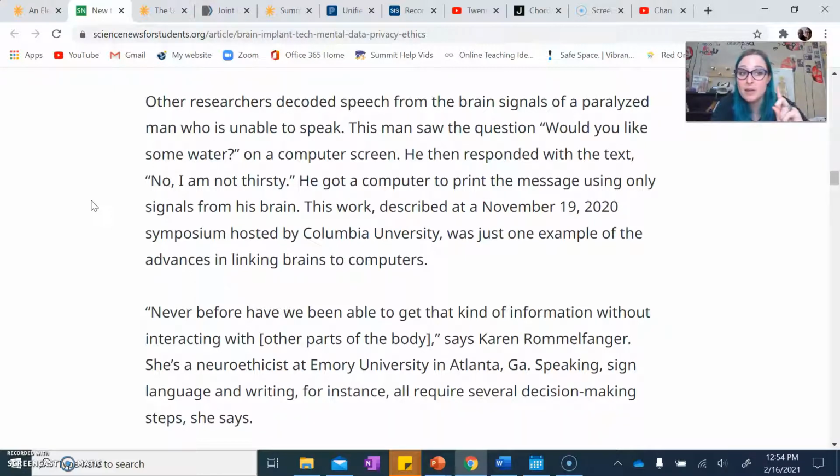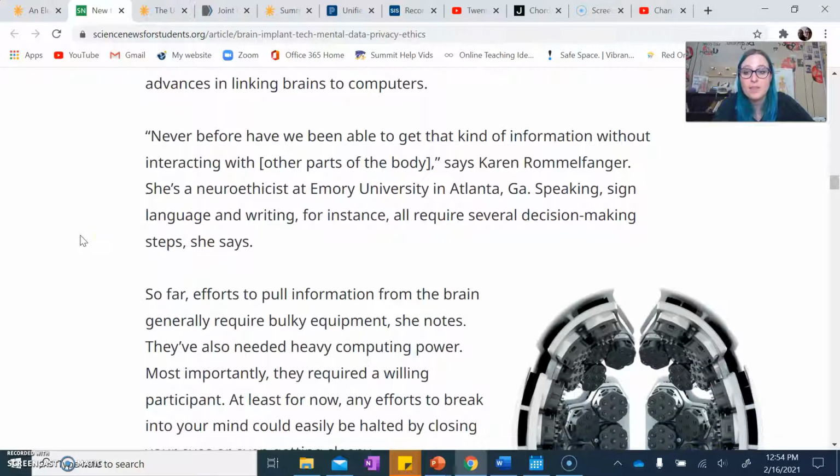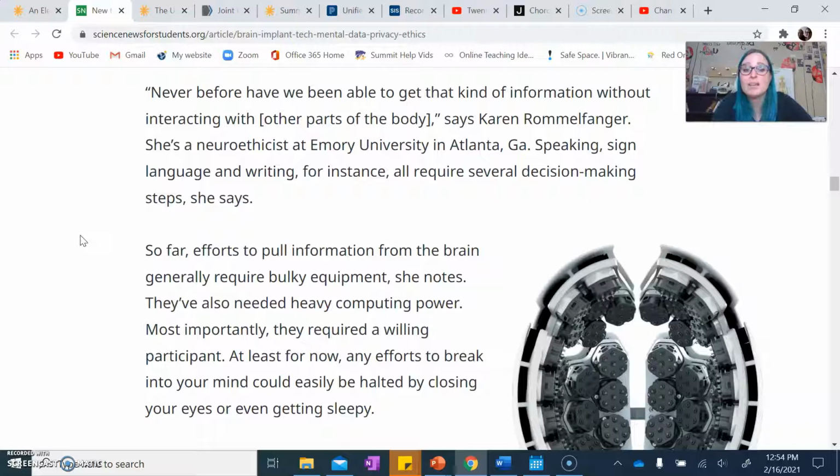Now note, 2020, that was just a couple months ago that this research came out. That is amazing. Someone who's not able to speak can have their thoughts translated into actual text on a computer so that they can communicate. It's pretty amazing. "Never before have we been able to get that kind of information without interacting with other parts of the body," says Karen Rummelfinger. She's a neuroethicist at Emory University in Atlanta, Georgia.